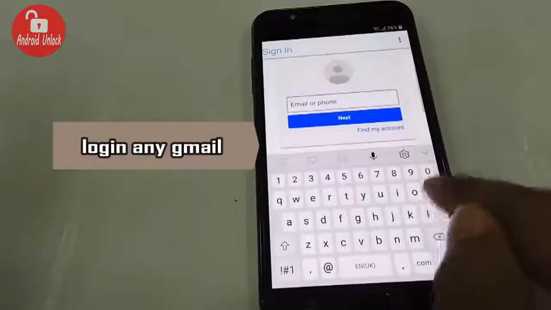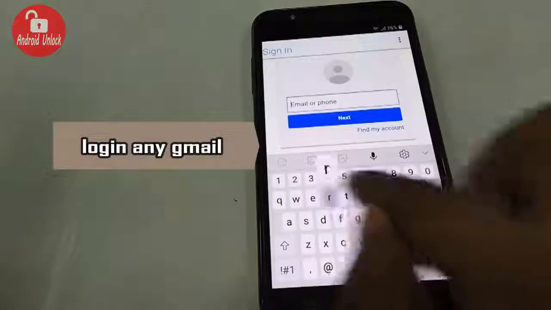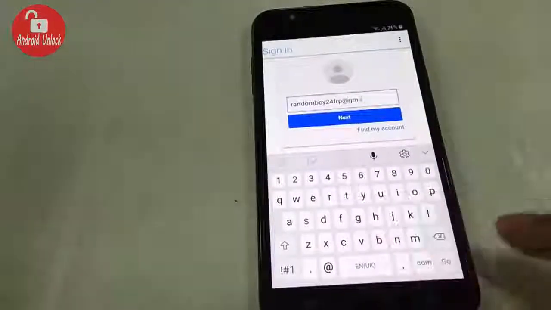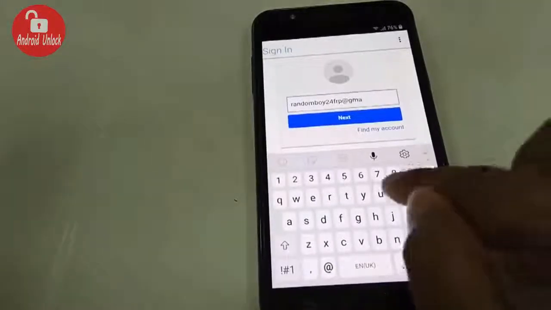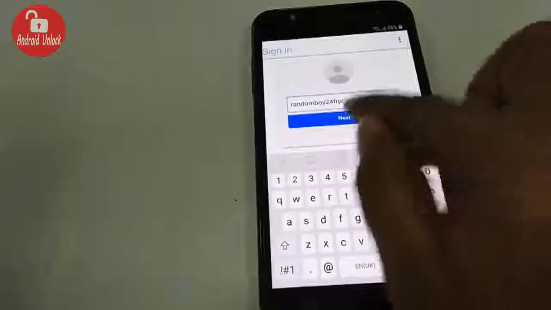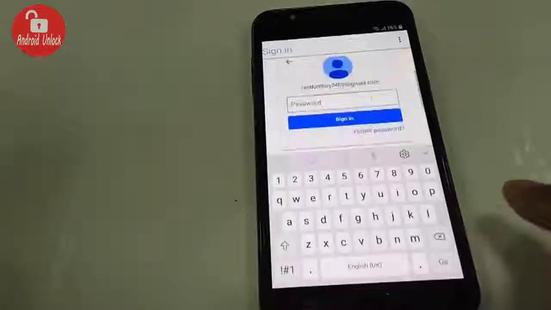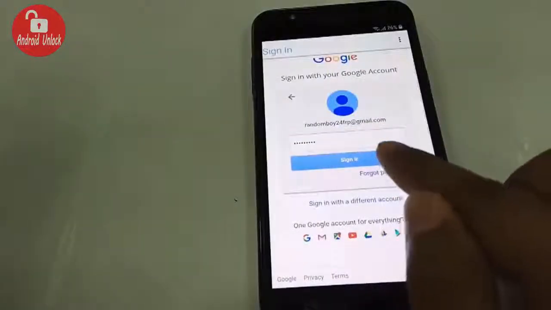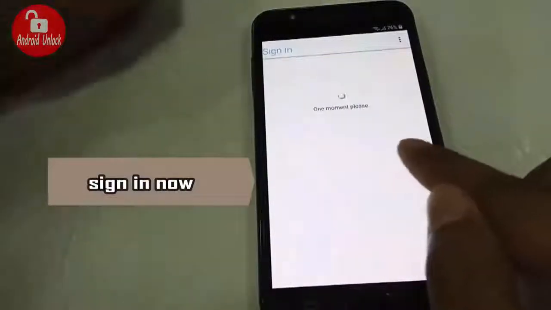Now put in any Gmail account whose ID and password you know. Now I am trying my Gmail account. Trying to log in. Click next. Now I am putting in my password. And finally click sign in.